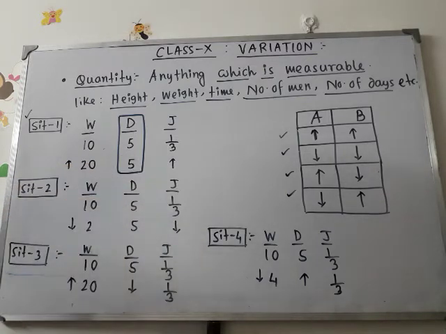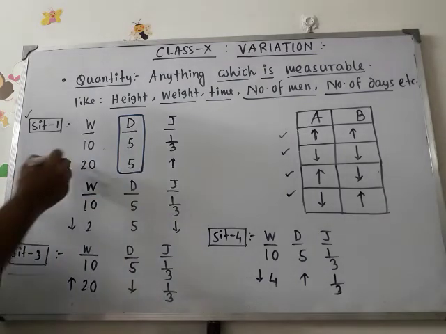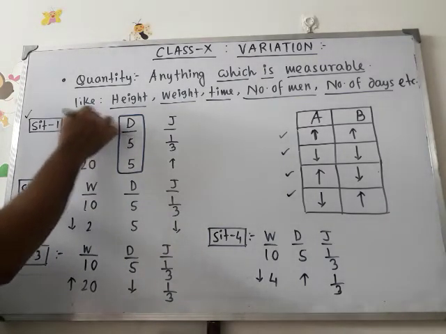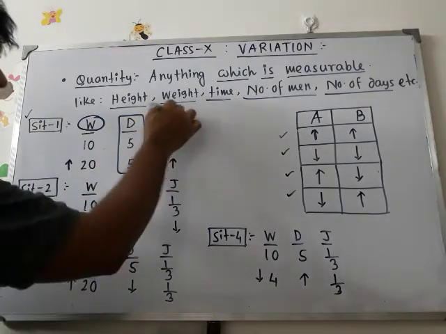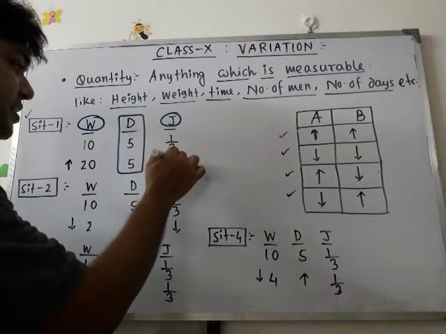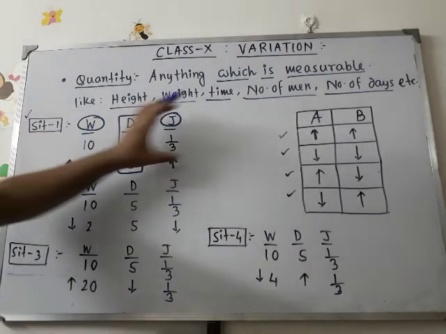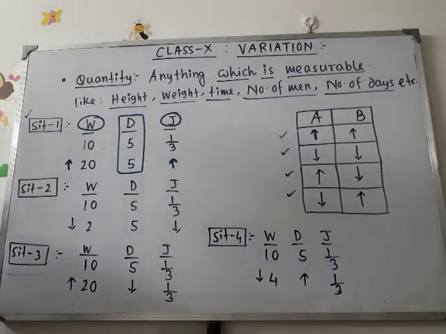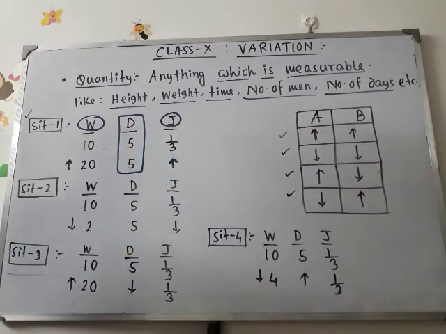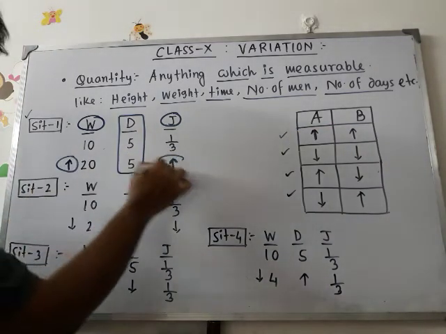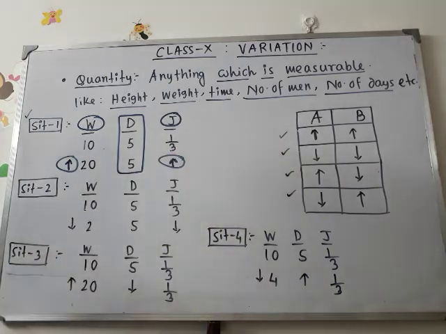So here you can observe this quantity W is increasing, as well as this quantity J is also increasing. So in this situation, in this table, we can find the first one. Both the quantities are increasing, increasing and increasing. Got it? So situation 1 is done.